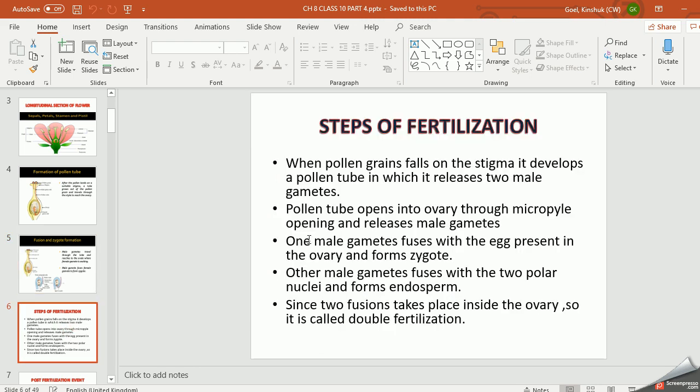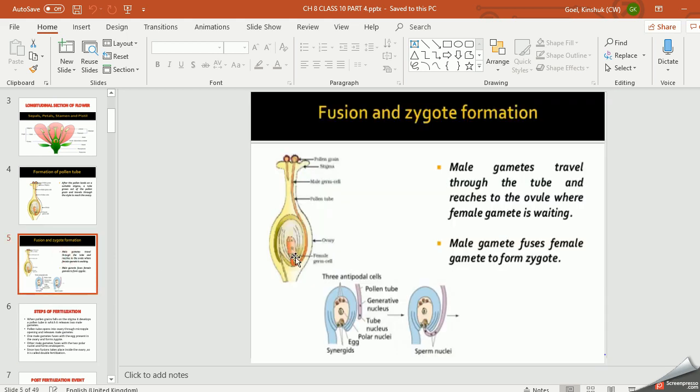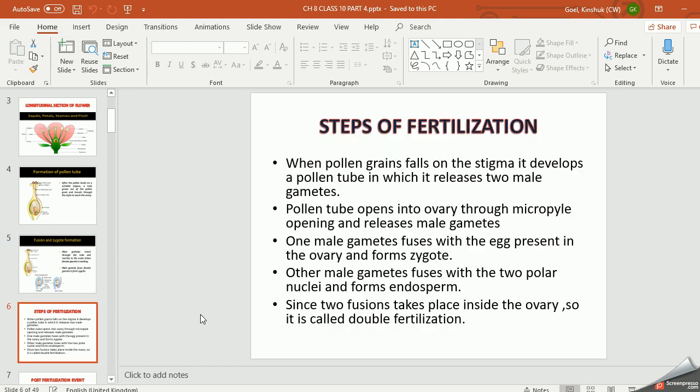You can see I have made this slide. When pollen grains fall on the stigma, they develop a pollen tube in which it releases two male gametes. The pollen tube opens into the ovary through the micropyle opening. This opening is called the micropyle opening. So here it leads the male gametes. One male gamete fuses with the egg present in the ovary and forms the zygote.